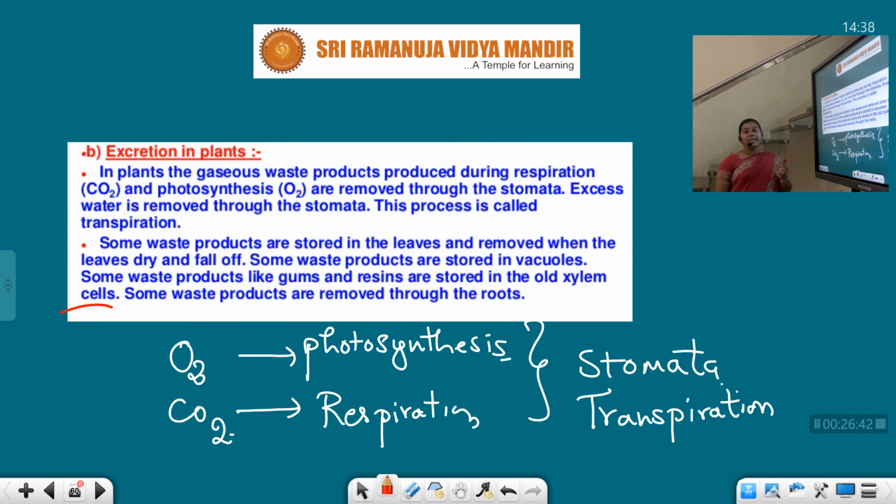So by this we can easily understand that plants also undergo the processes of respiration, transportation, excretion and nutrition also. So with this, every living creature has to perform some basic functions in order to sustain in nature. Those basic processes are life processes: nutrition, respiration, excretion, transportation, etc. Understand? So this is about today's class.